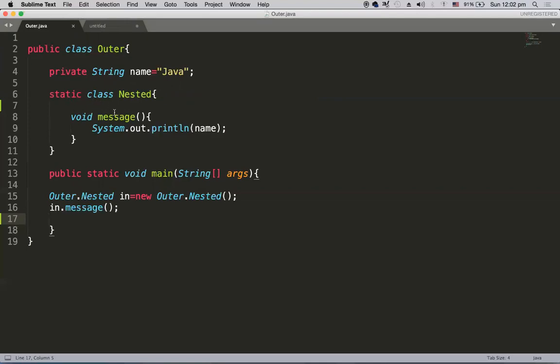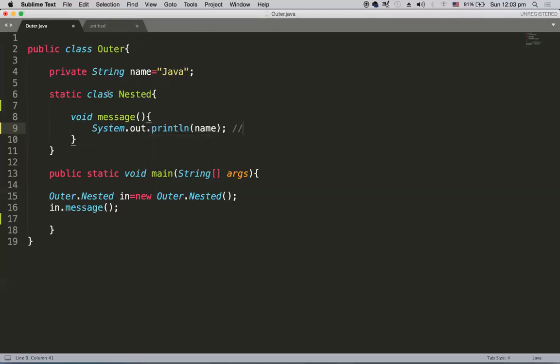So what are the limitations now? This static nested class cannot access non-static members of the outer class, but it can have all the members defined. This static class has a non-static method, void message, and in the message method, System.out.println(name) is called. Name is actually the outer class variable, that means it's the enclosing class data member, which is non-static, and this should not be possible, because it's not static.